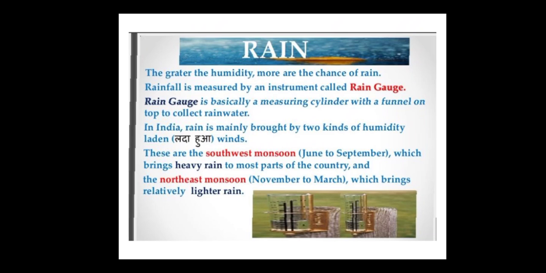In India, rain is mainly brought by two kinds of humidity-laden winds. There are the southwest monsoons, generally from June to September, which bring heavy rain in most parts of the country. The northeast monsoon, from November to March, brings relatively lighter rain. We get two types of rain. Sometimes we get heavy rain, generally in June to September, and the lighter rain is from November to March.